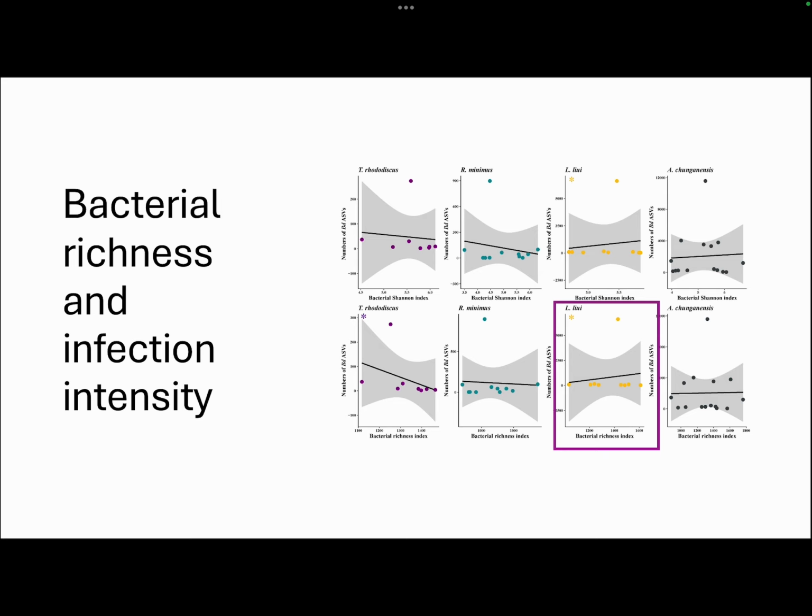We can see that in at least two species, there is a correlation between infection intensity, which they determined as the number of BD reads in individuals, and bacterial richness. And in at least one species, there was also a link between the diversity of bacteria and the intensity as well.